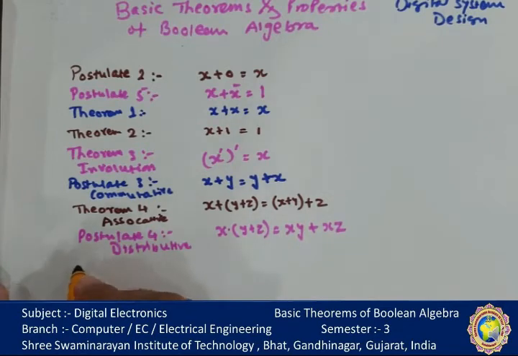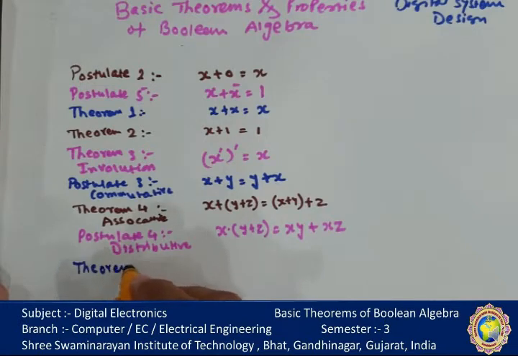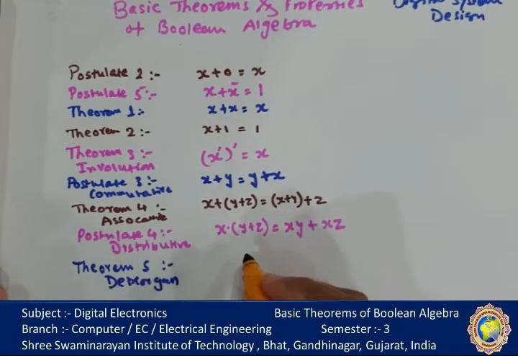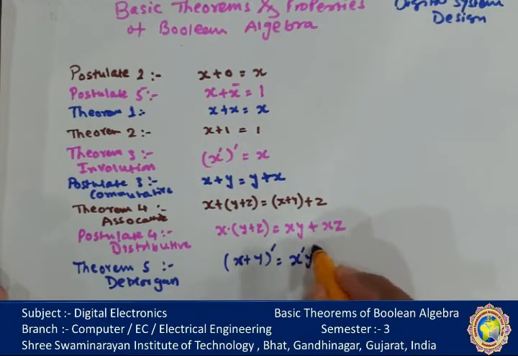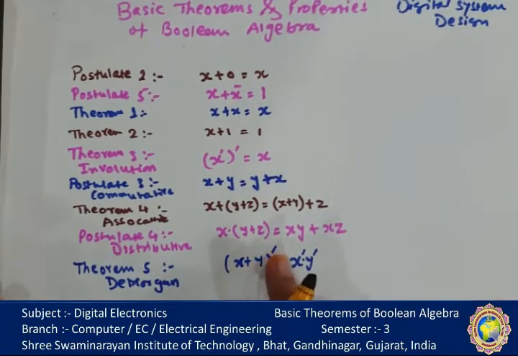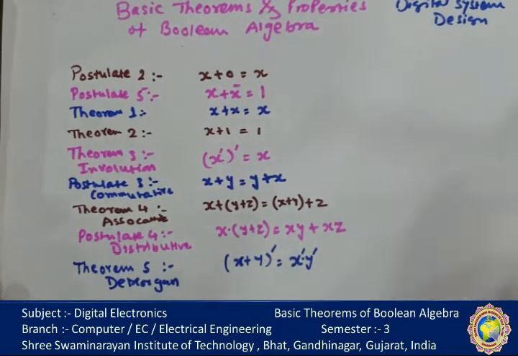Now theorem 5. This is called De Morgan's theorem. De Morgan's theorem says that for two variables with the OR operator, ORed and then inverted, when the bracket is opened, it is x dash y dash. (x y) whole inverted is equal to x dash y dash, the inverter, but the OR sign is replaced by the dot operator.